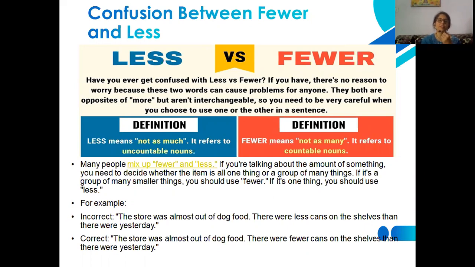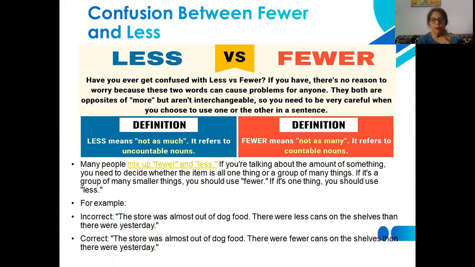These are the things that you need to take care of. This is the basic information and you should be very clear while using less and fewer, as we had already discussed good, well, and many other words in our previous sessions.